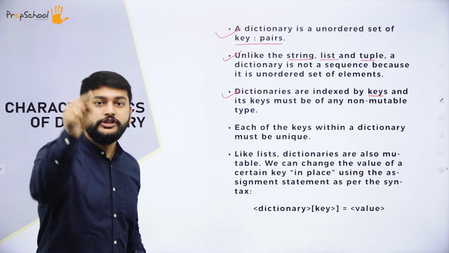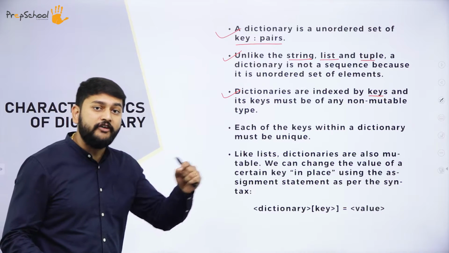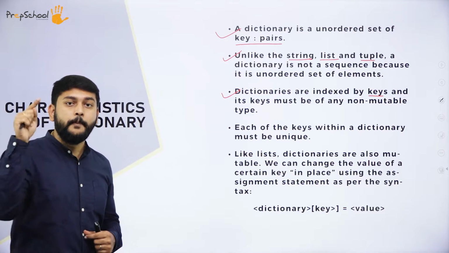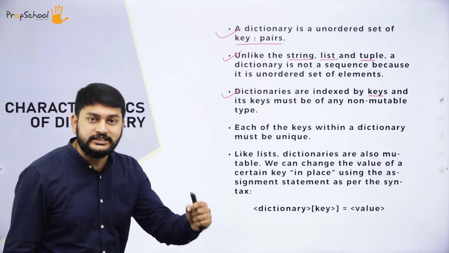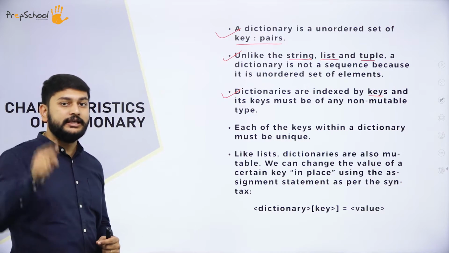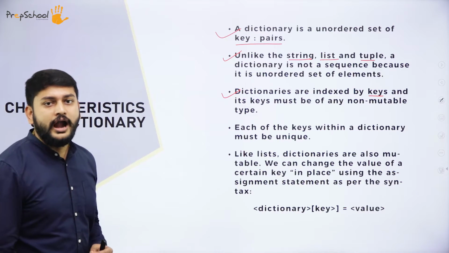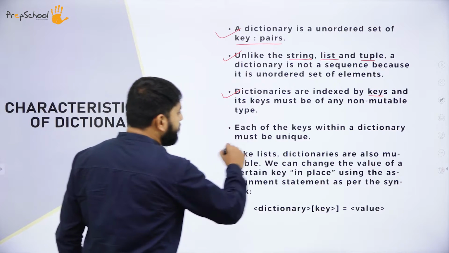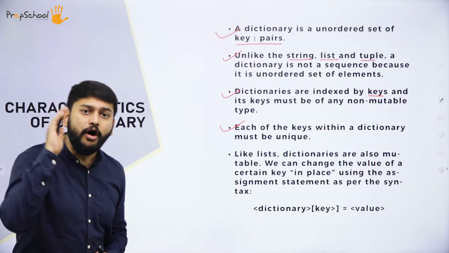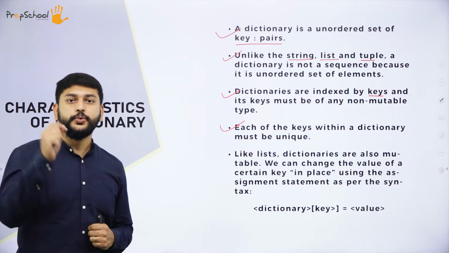I will repeat, without keys, I cannot access any value. I also cannot have a repeated key in my dictionary. Why, you tell me? I cannot access the data if it is duplicated. It will not allow me to have duplicate keys. That is one more point you need to remember at this point of time. Let's go to the next point. Each key within the dictionary must be unique. That is what I have discussed just now. So all the keys that you have inside the dictionary should be unique.